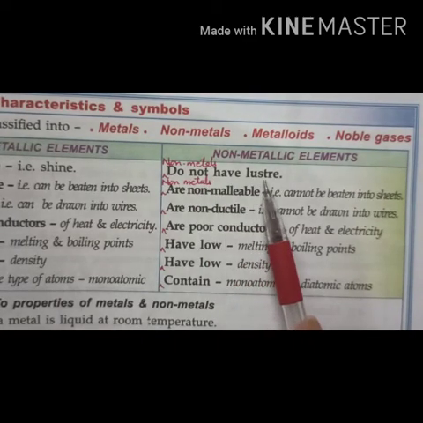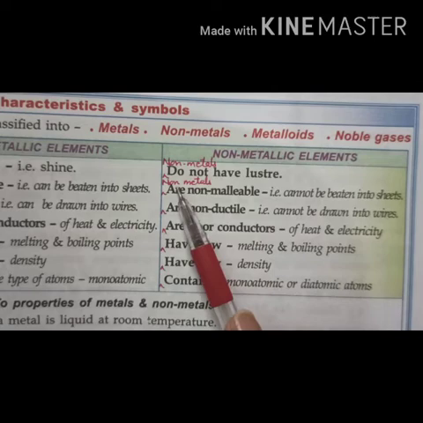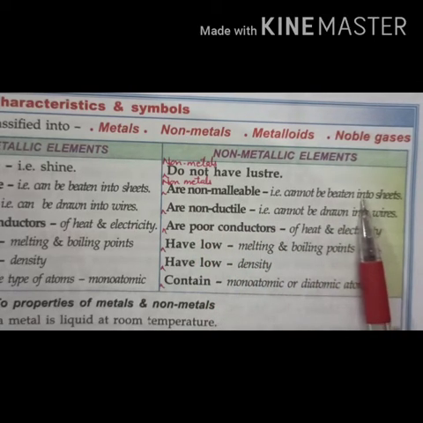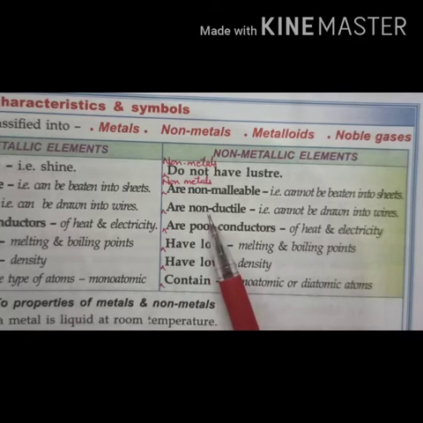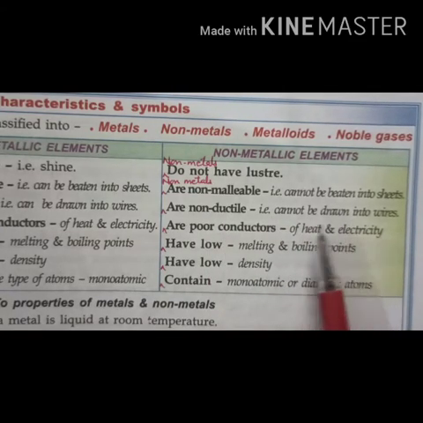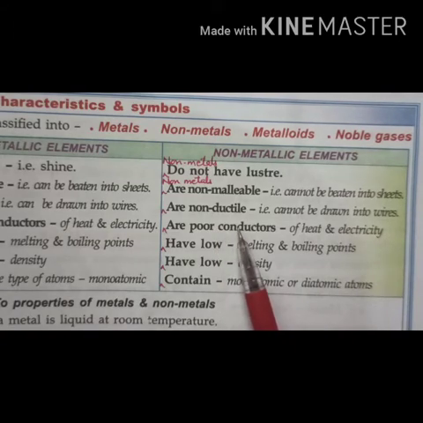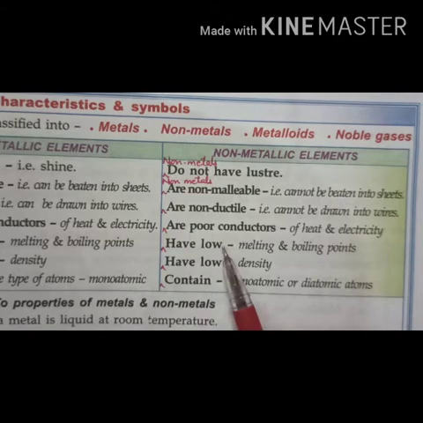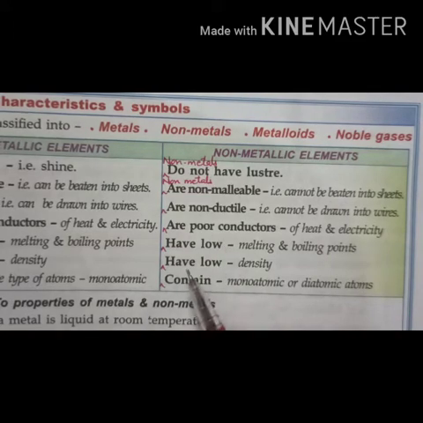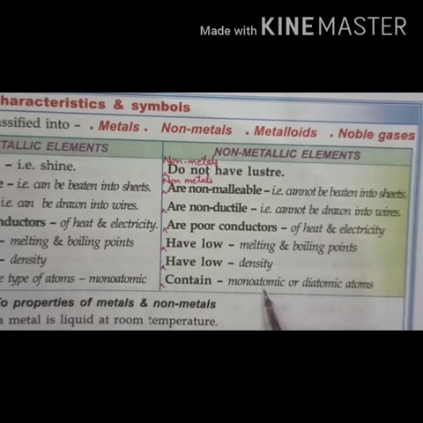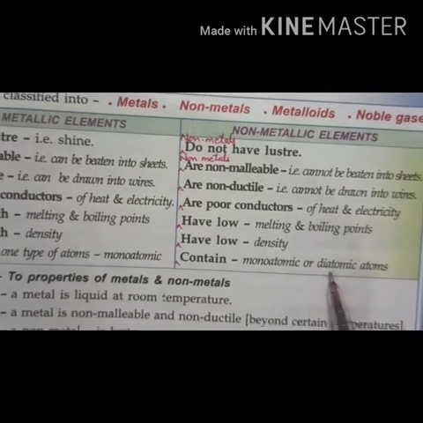While non-metals don't have any luster, right? Non-metals are non-malleable, that is, they cannot be beaten into sheets. Non-metals are non-ductile, which means they cannot be drawn into wires. Non-metals are poor conductors of heat and electricity. Non-metals have low melting and boiling points, and they have low density, and they contain monoatomic or diatomic atoms.